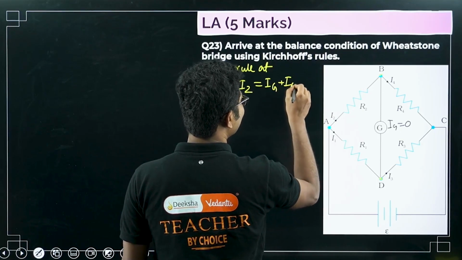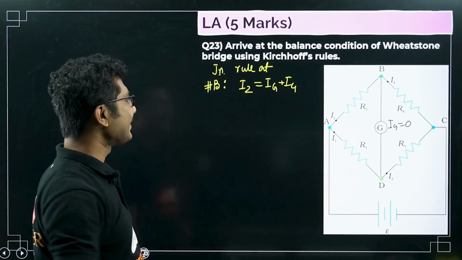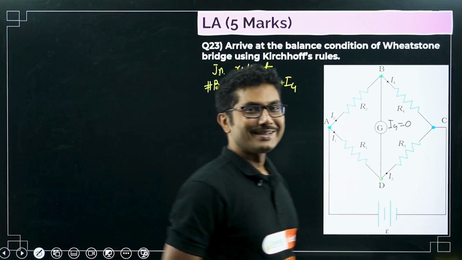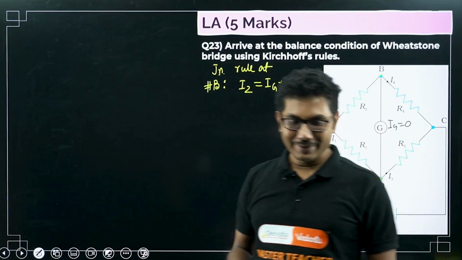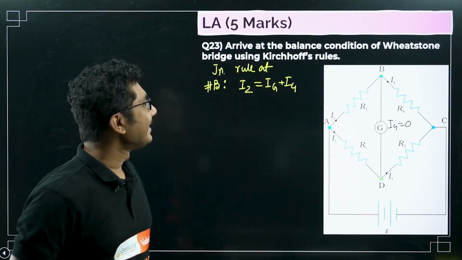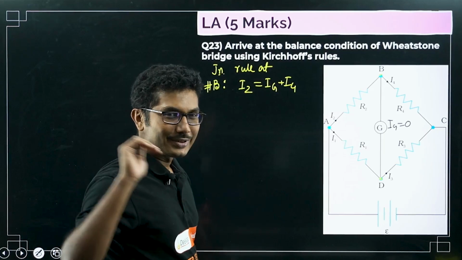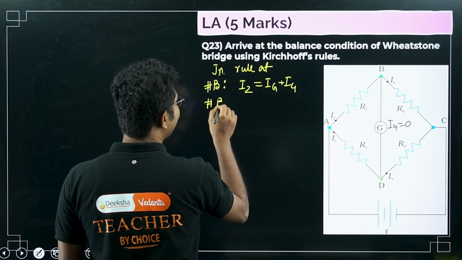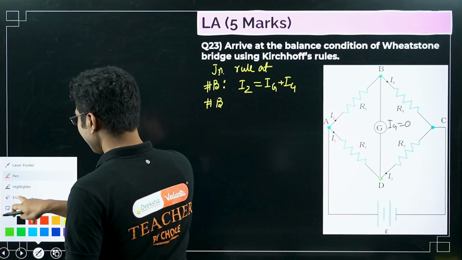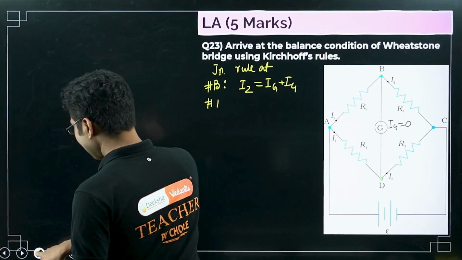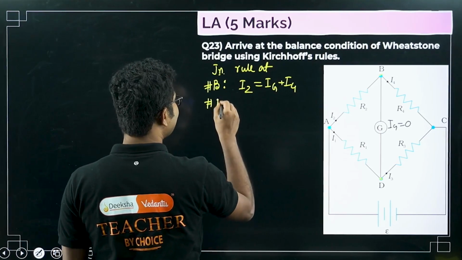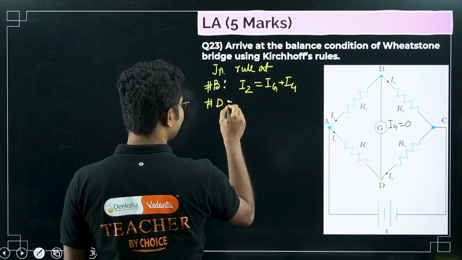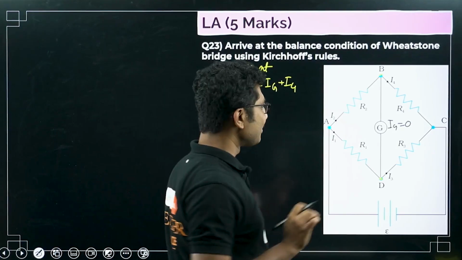They have asked us to use Kirchhoff's laws, so you cannot put it 0 straight away. Then there will be nothing to do in this case, right? So because they have asked us to use Kirchhoff's laws, we have to start with these values. Later on we will put Ig equal to 0 because the circuit is balanced. That is our small little trick.